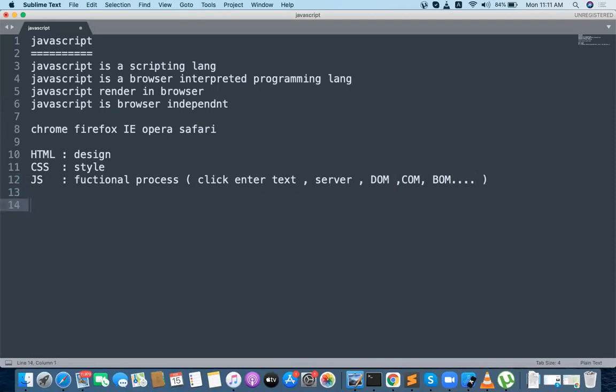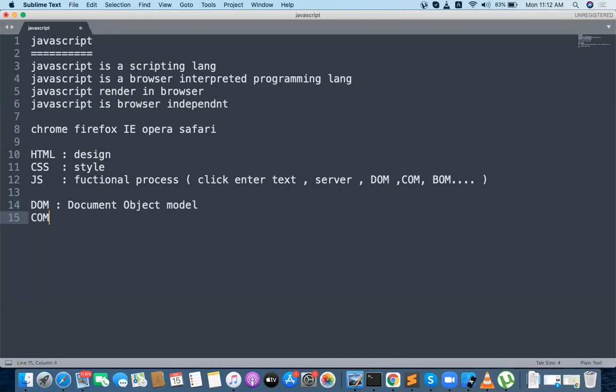So DOM is nothing but the Document Object Model. You can do a lot of operations on top of the HTML. For example, from HTML I want to access something, I want to modify something, I want to delete something. A lot of concepts you can do from JavaScript.